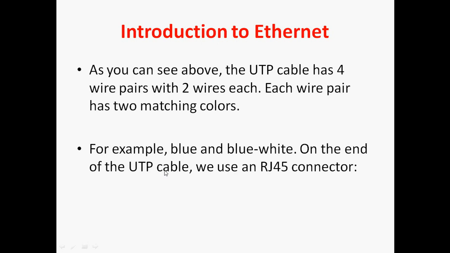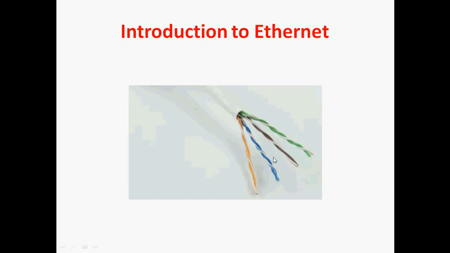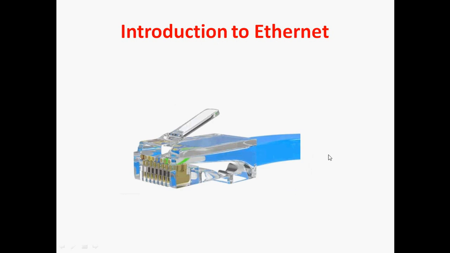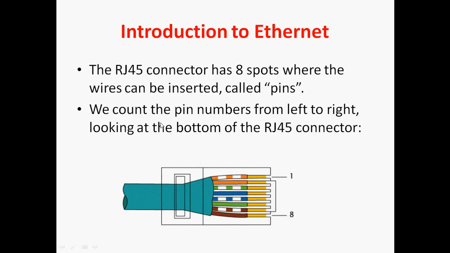At the end of the UTP cable, we use an RJ45 connector. Here we can see the RJ45 connector. Only in that RJ45 connector can we insert the cable. The RJ45 connector has 8 spots where the wires can be inserted, so we insert each wire there. Here we can see 4 pairs in total, each pair having 2 wires, inserted into the RJ45 connector. Each and every wire we call a pin.